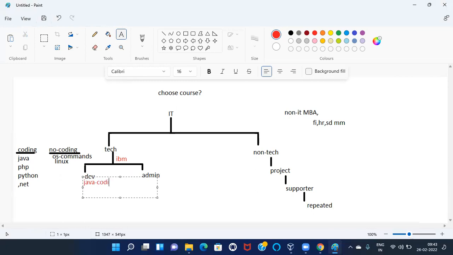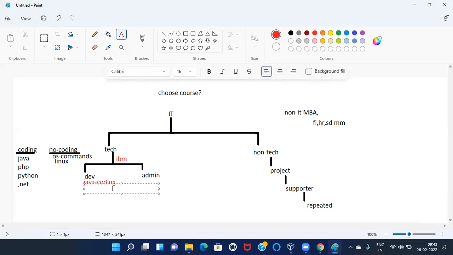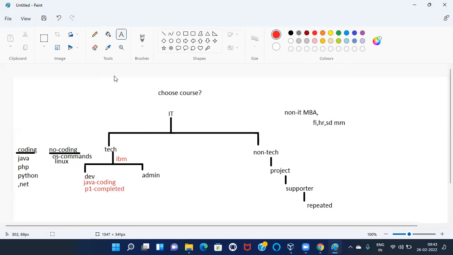Once the project is completed, for example, this is some P1 project, project 1, once it is completed, they are going to hand it over to whom? Administrators. The administrator has to deploy this project.